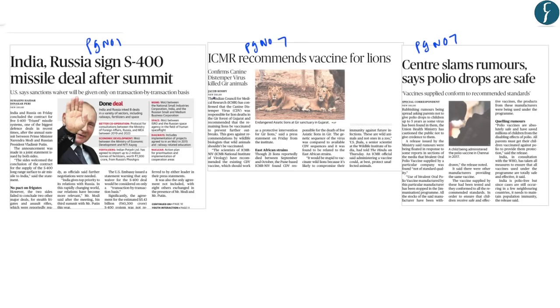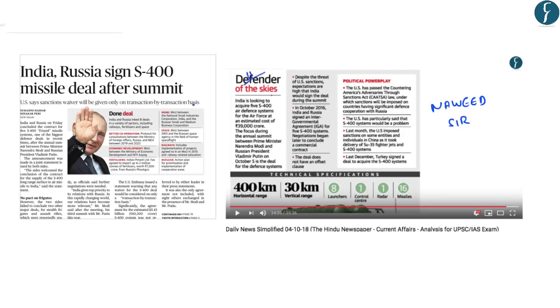Now there are three news articles. The first is related to the India-Russia deal of S-400 missiles. It is on page number 1. The second news is related to the deaths of lions in Gir forest. It is on page number 7. And the third news is related to the polio vaccine, and it is also on page number 7. Now all these three news have been covered previously in the Daily News Simplified. Now the details of S-400 missile and the related issue has been discussed in detail in the Daily News Simplified of 4th October 2018 by Navid sir.